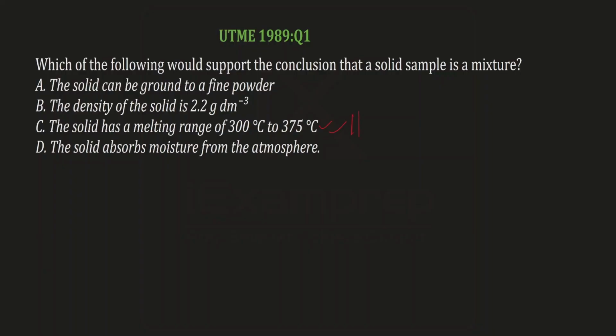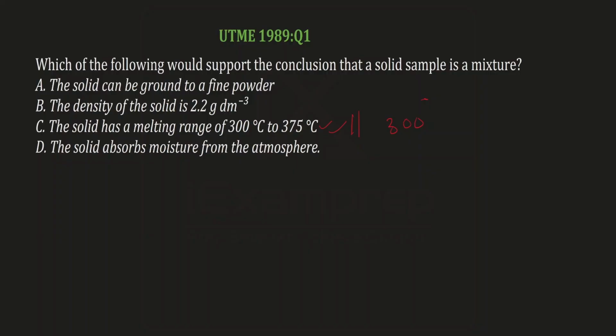If it were not a mixture, the melting point would be something very sharp. Let's say just 300 degrees Celsius or just 375 degrees Celsius. But the melting range is between 300 degrees Celsius to 375 degrees Celsius. That is a large melting range. And that tells us that it is a mixture, that is, it contains impurity and it's most likely a mixture.